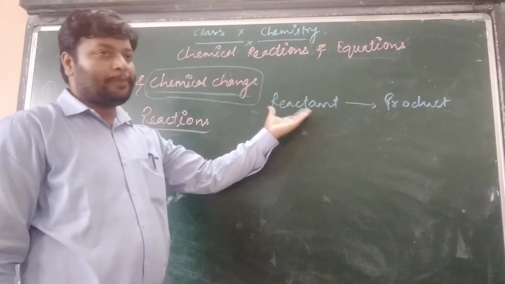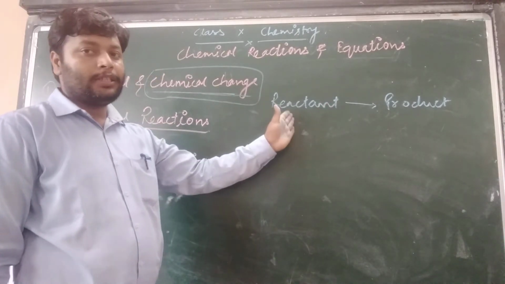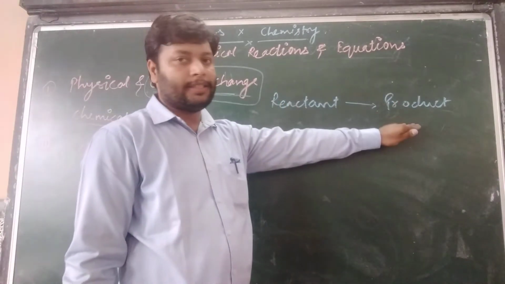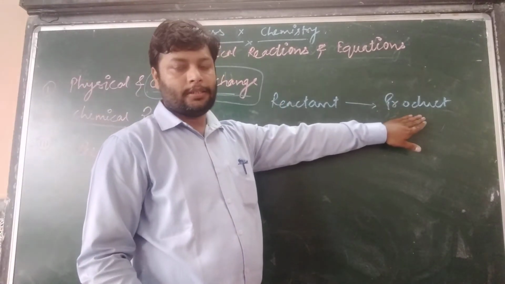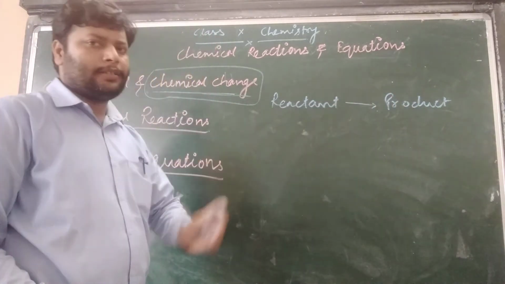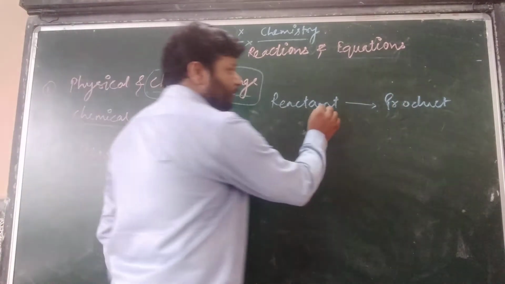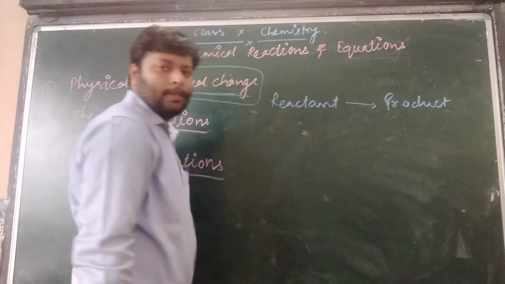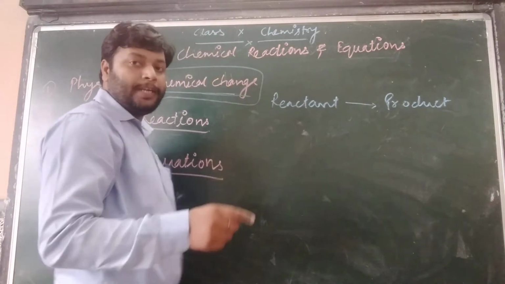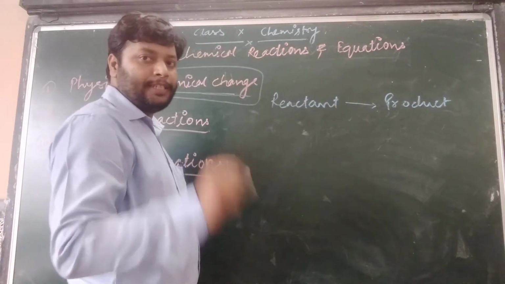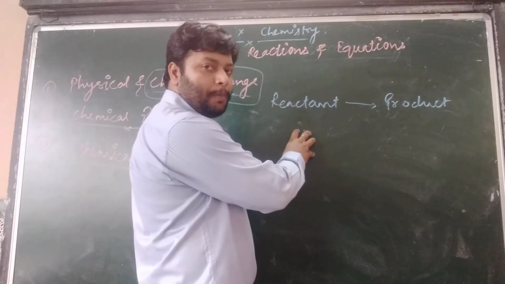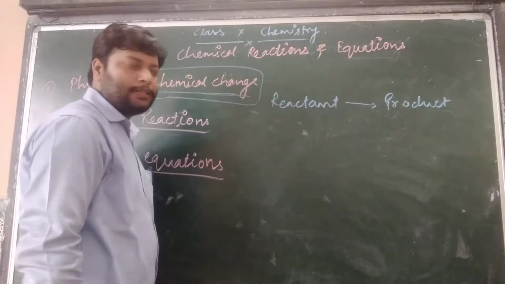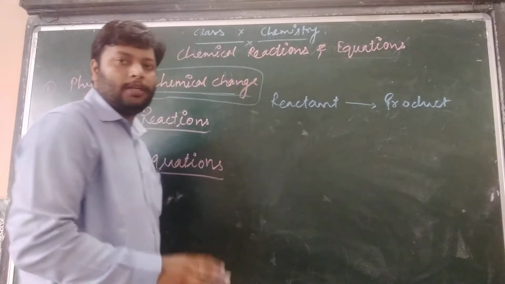And when this substance turns into some other substance, that is called the product. So that is a very basic concept. There is a difference between reactants and products. Both must have different nature, different properties, different behaviors. If both have different properties, nature and behaviors, it must be called a chemical change.